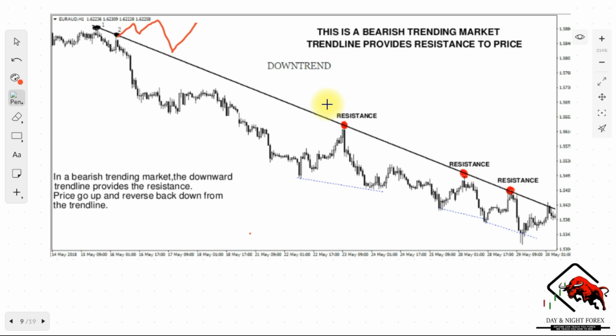So in a bearish trending market, the downward trend line provides the resistance. Price goes up and reverses back down from the trend line. So it bounces off that to the downside, giving us opportunities to enter the market. So we are aiming to enter the market right there, right? So this is basically a quick illustration of what we should expect in the downtrend and uptrend market when we draw our trend lines.